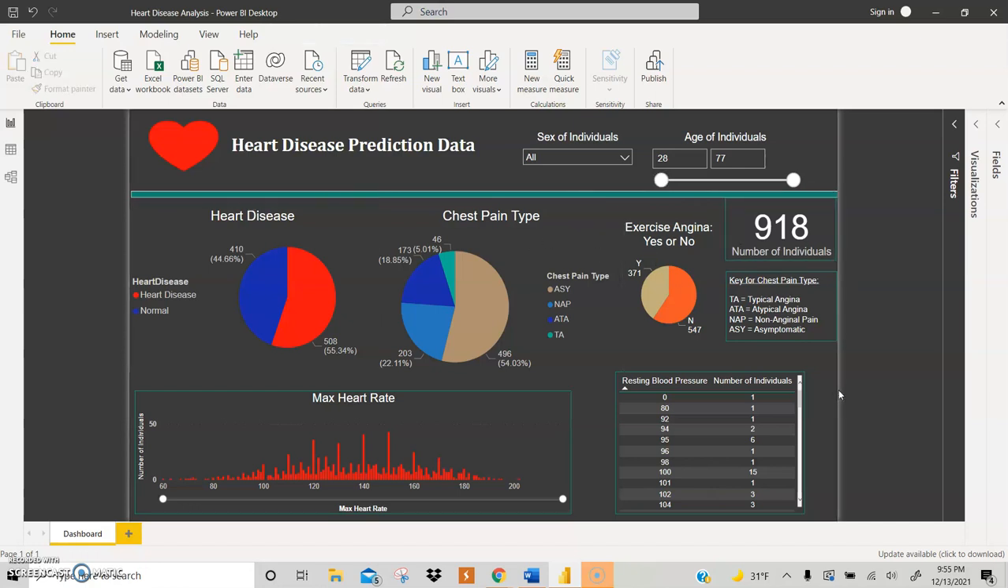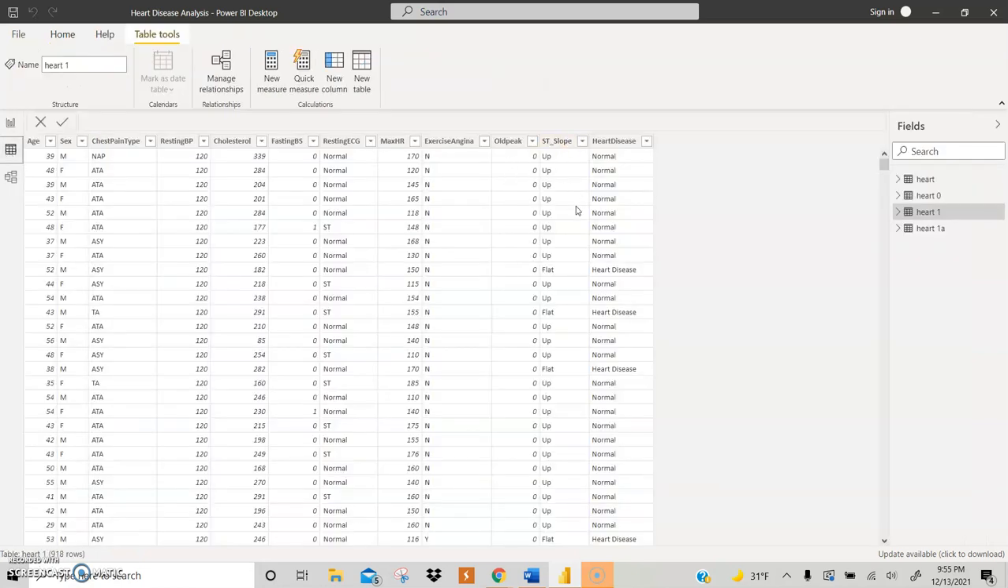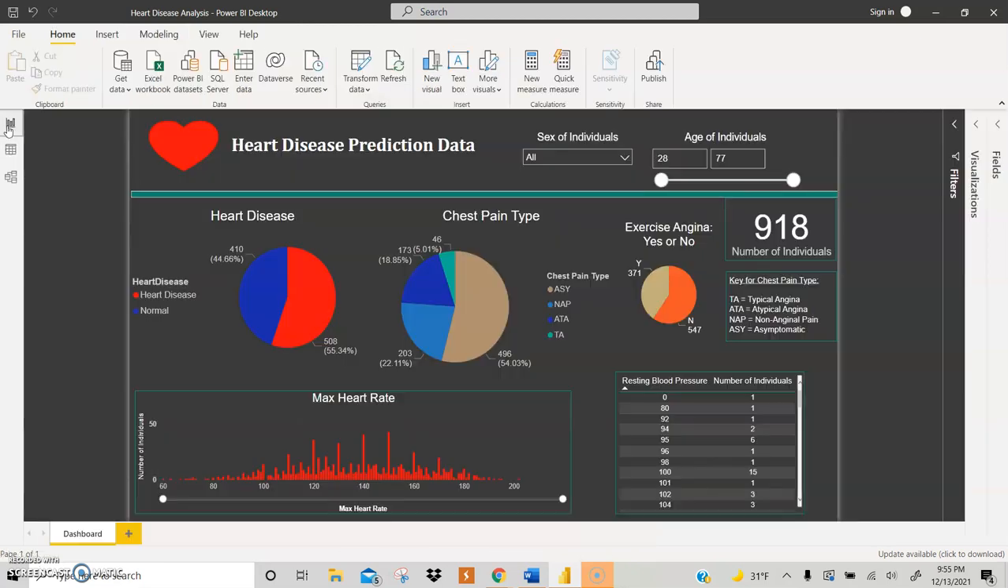And so what we can do with this data set is probably analyze more of the columns that I did not include, like the old peak or the ST slope, or even the fasting blood sugar or cholesterol. But otherwise, I feel as though we just need more individuals in a bigger data set in order to make more correlations and maybe have some more factors in play. But overall, this is my heart disease prediction data dashboard, and I hope you enjoyed this presentation.